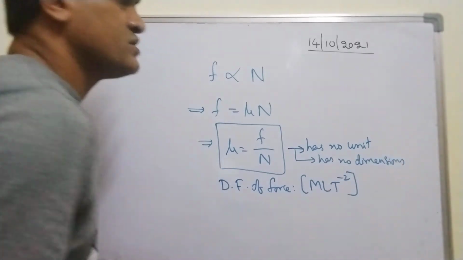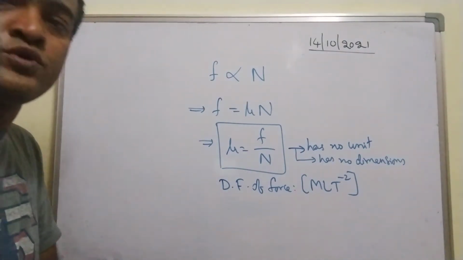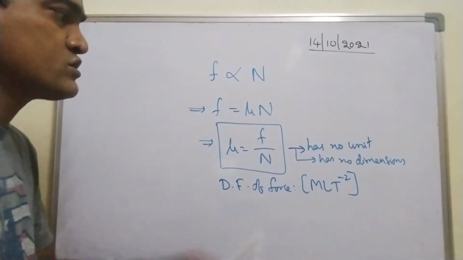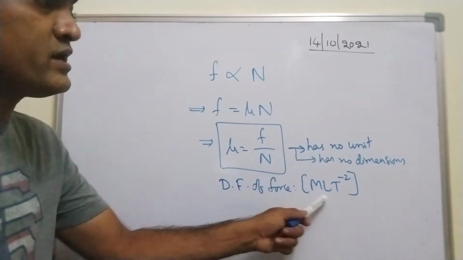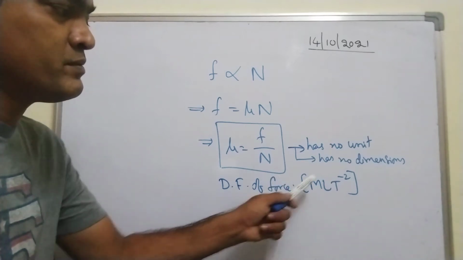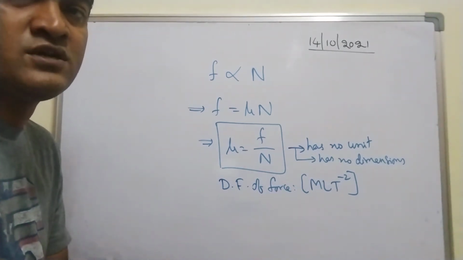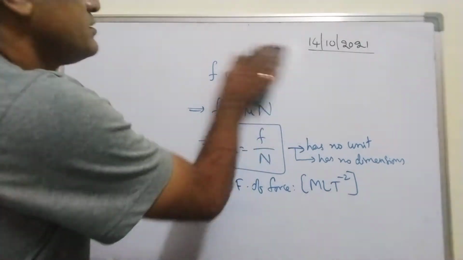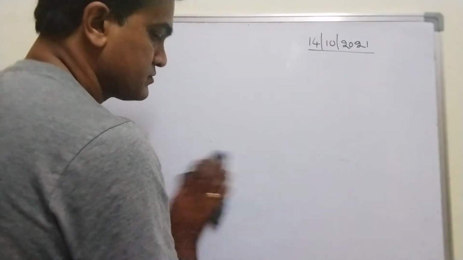It has no dimensions, it has no unit as well. Force by force, dimensional formula MLT to the power minus 2 by MLT to the power minus 2, all will get cancelled. You will get just a pure number. Fine, this is about friction.